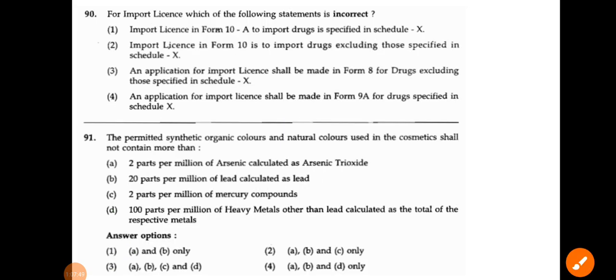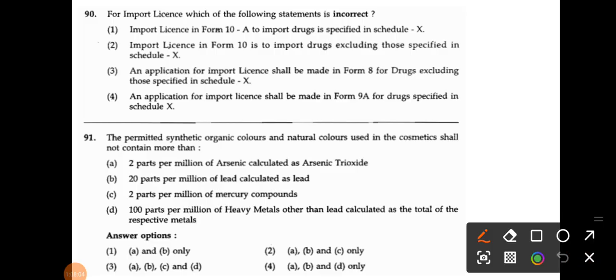For import license, which of the following statements is incorrect? Import license in Form 10A to import drugs specified in Schedule X. Please remember, they are asking for the incorrect statement. Import license in Form 10 is to import drugs excluding those specified in Schedule X. That is correct, and option number 1 is also correct.